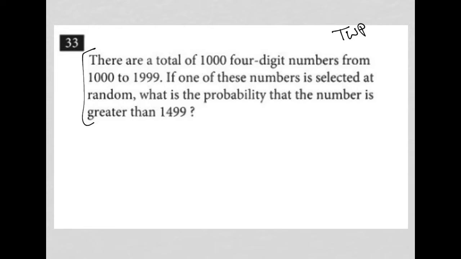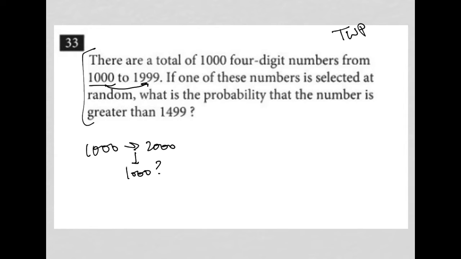The first sentence here says there are a total of 1,000 4-digit numbers from 1,000 to 1,999. Okay, so that's 1,000 digits. So be careful, right? Because some people might think, well, 1,000 digits from 1,000 to 1,999 should be 1,000 to 2,000, right? Like, isn't that the difference? Isn't that a difference of 1,000?